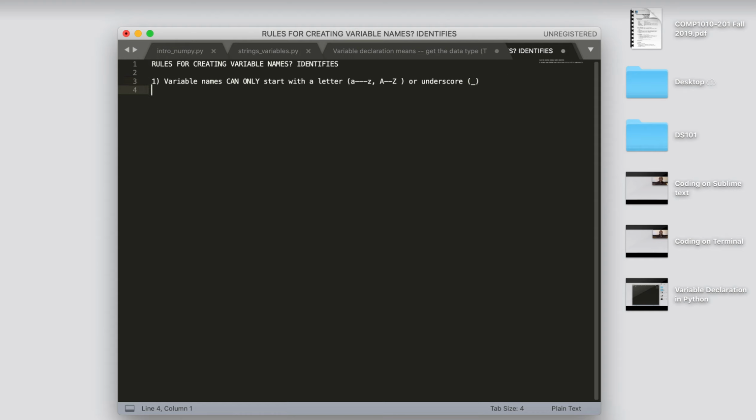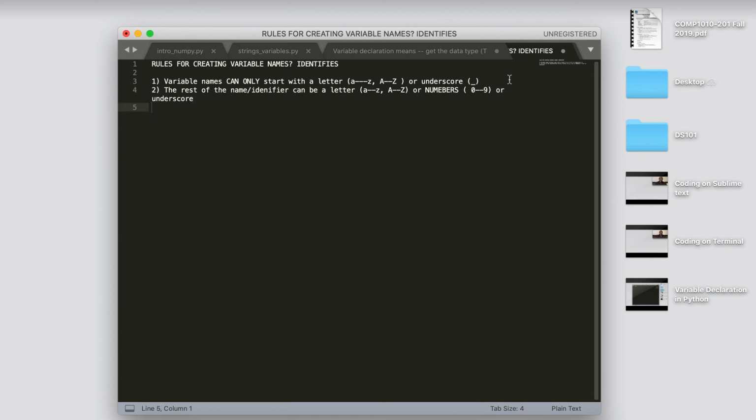Now, rule number 2. If all variables can only start with this, say we started with an A, what other things can we have? Well, the rest of the identifier can be a letter, again a to z, small letters, capital A to Z, numbers 0 all the way to 9, or underscore.